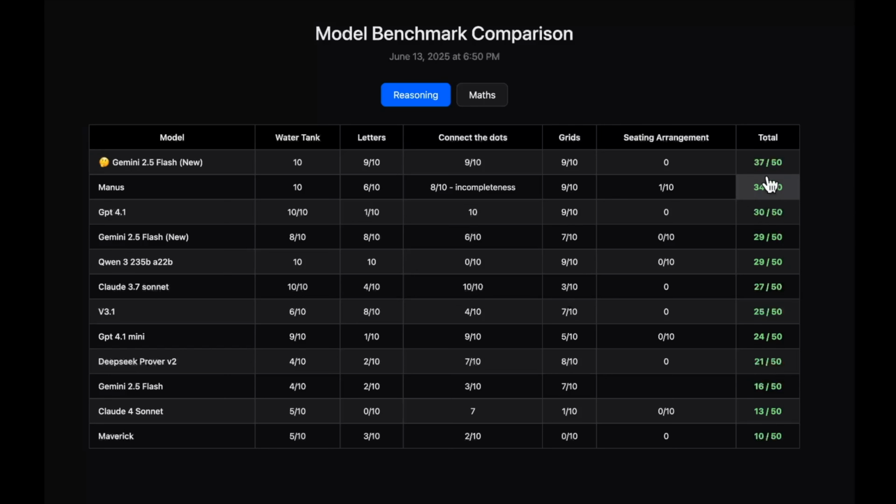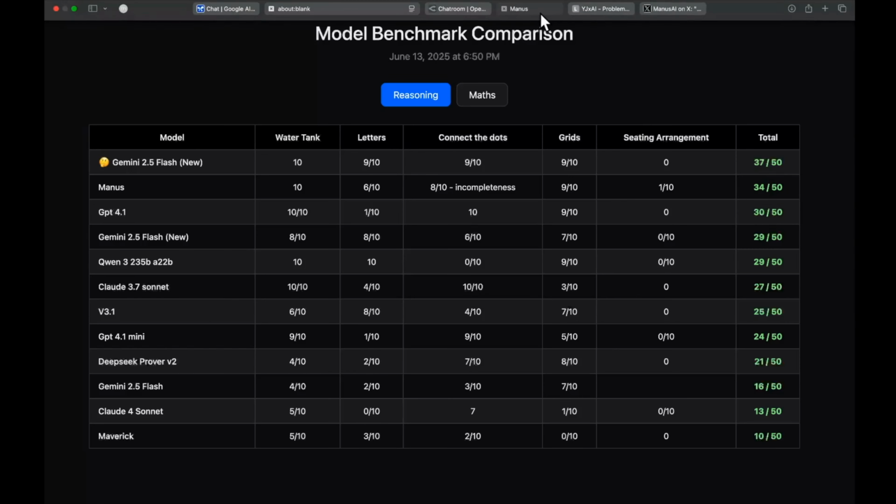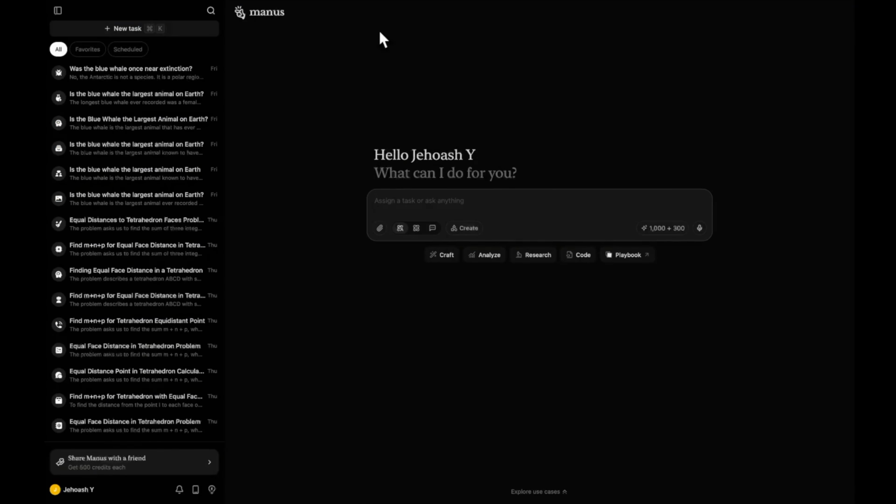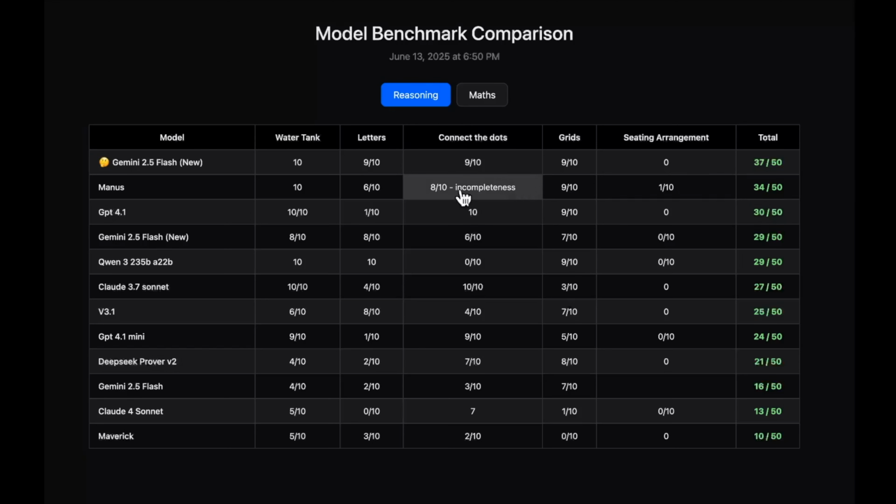I don't know if the underlying model is a thinking model or not. We'll be talking about that later. But if you talk about reasoning, yeah, you can use Manus. This is going to be absolutely awesome to use, especially in the reasoning sections. You can see all the questions are kind of different in their own form. And even so, Manus was able to score 34 out of 50.